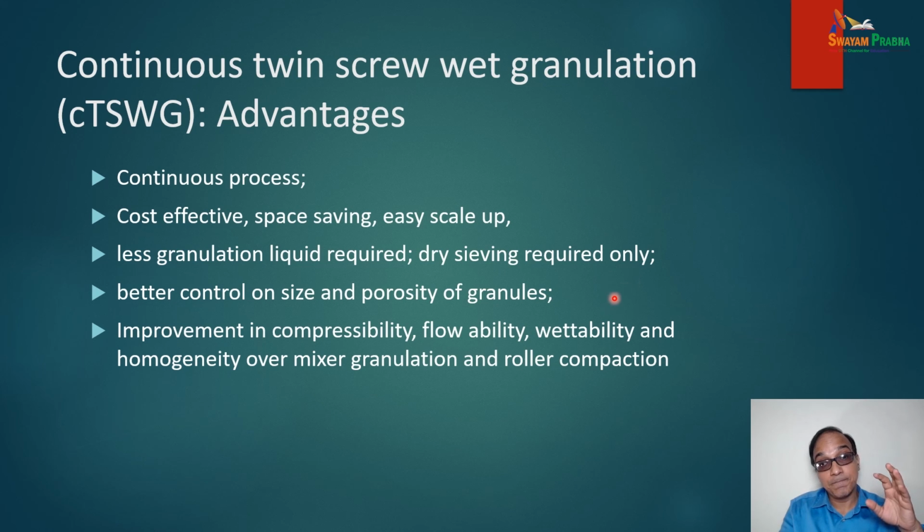As far as the control is concerned, there is better control on size and porosity of granules when you prepare the granules with this method. Improvement in compressibility, flowability, wettability and homogeneity over mixture granulation and roller compaction can be obtained with this process.